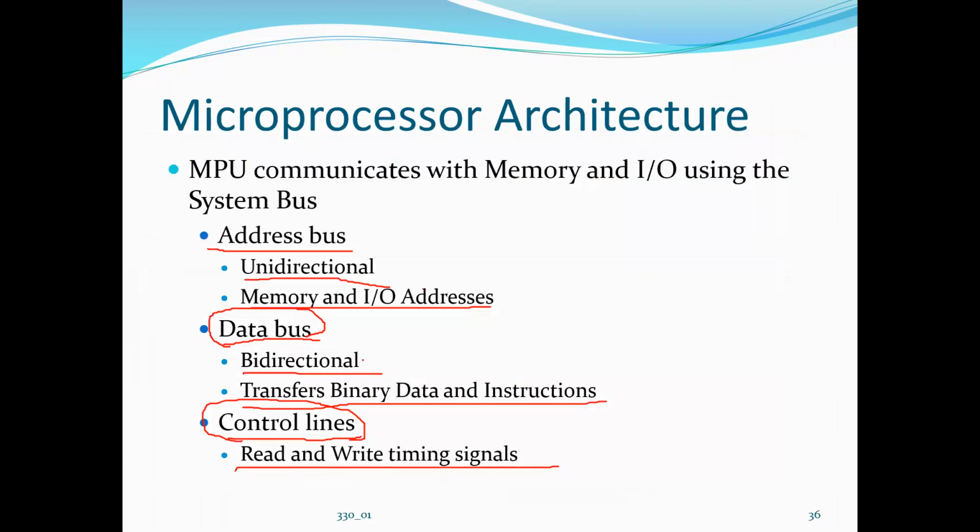One is the address bus, data bus and the control bus. Address bus is unidirectional, wherein the microprocessor will release the address of a particular peripheral before communication. Okay, so once the address is fixed, then through the data bus, the data transfer will happen. Either it will do a read or a write operation. So the data can be either binary data or an instruction. Okay, how this data can be transferred is by giving a proper control signal to the peripheral devices. So what are the control signals? It can be a read operation or a write timing signal. Is that clear?